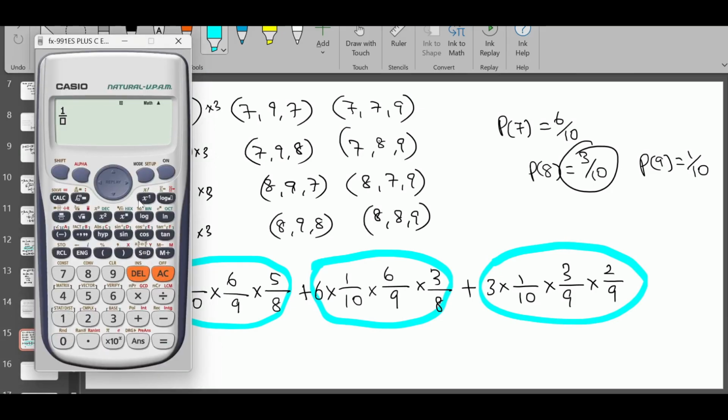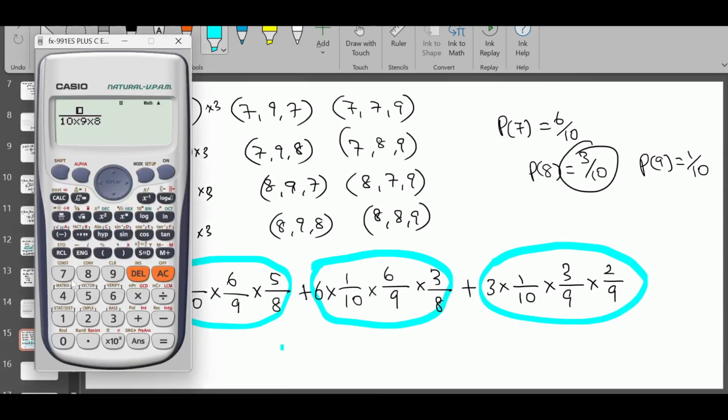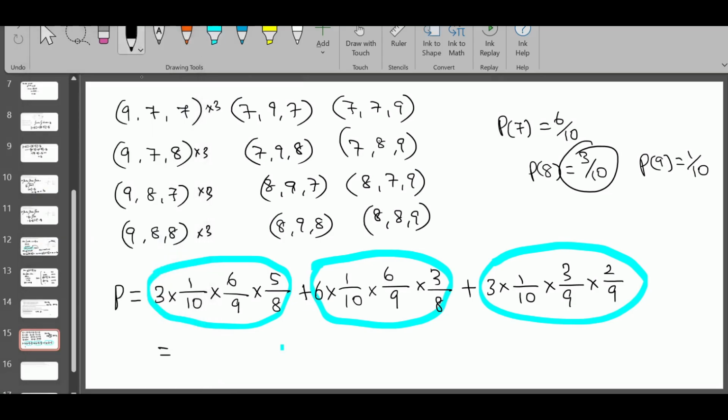10 times 9 times 8 is the denominator. So we can put it as a single fraction. 365 in the first term, 365 plus 663 plus 332. You get the answer 3 over 10. Now, 3 over 10, that's not the answer. That's the probability of success.